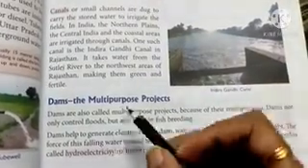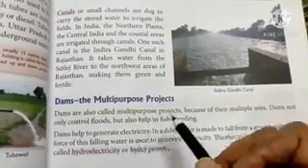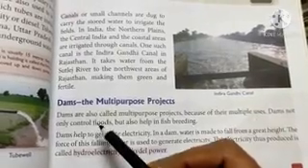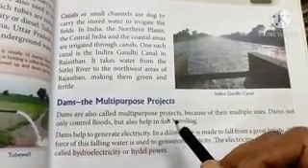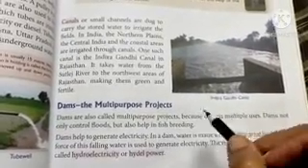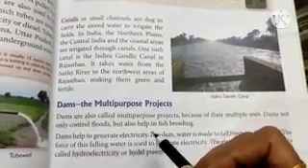Dams, the multi-purpose project. Dams are also called multi-purpose projects because of their multiple uses. Dams not only control floods but also help in fish breeding.